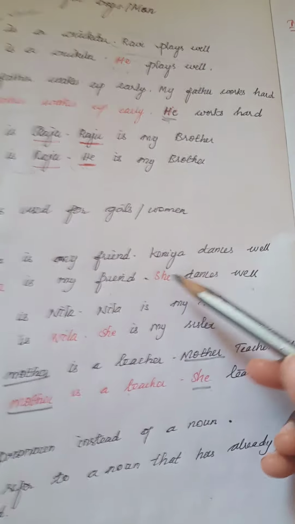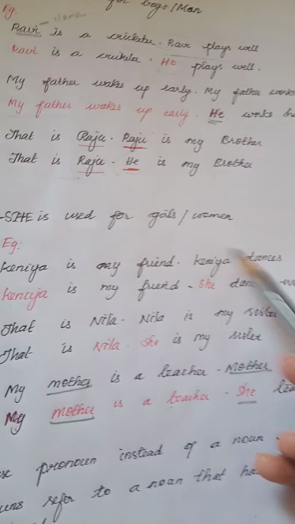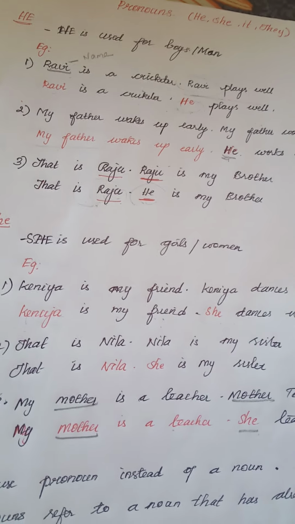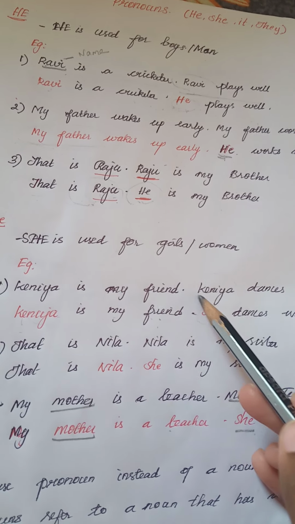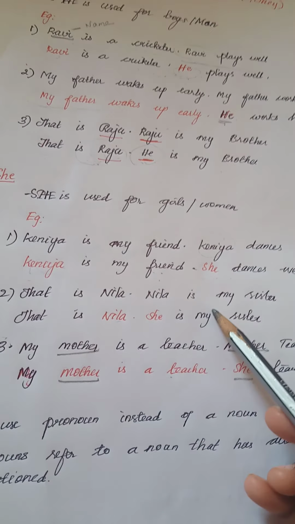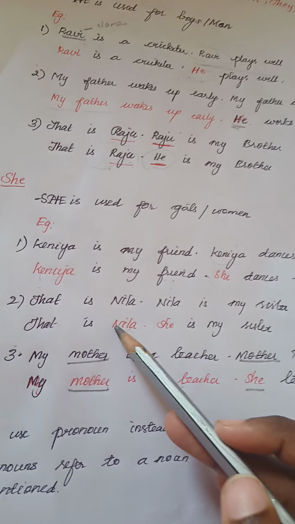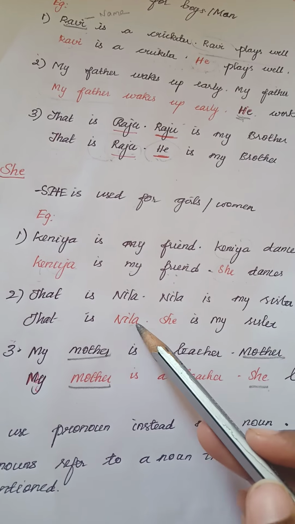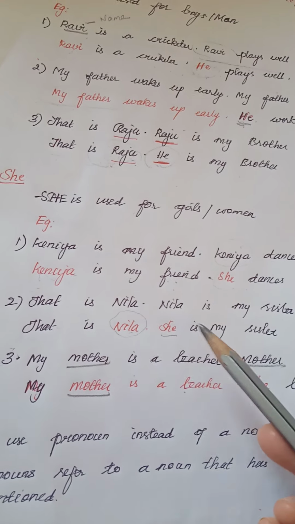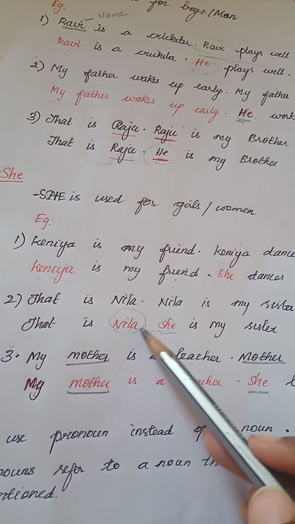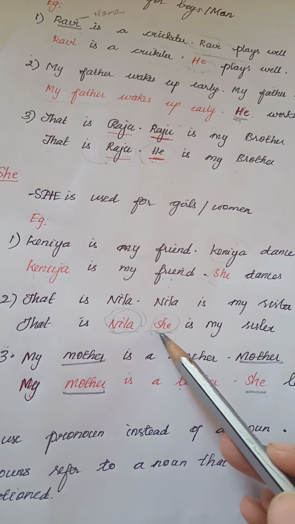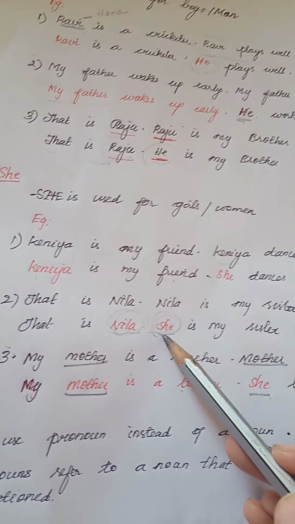We are using the pronoun for a noun that is already mentioned. Kenya is my friend. She dances well. We are replacing the noun Kenya with the pronoun she. That is Nila. Nila is my sister. She is my sister. We are replacing the noun Nila with the pronoun she. Got it? Nila is replaced by the pronoun she.